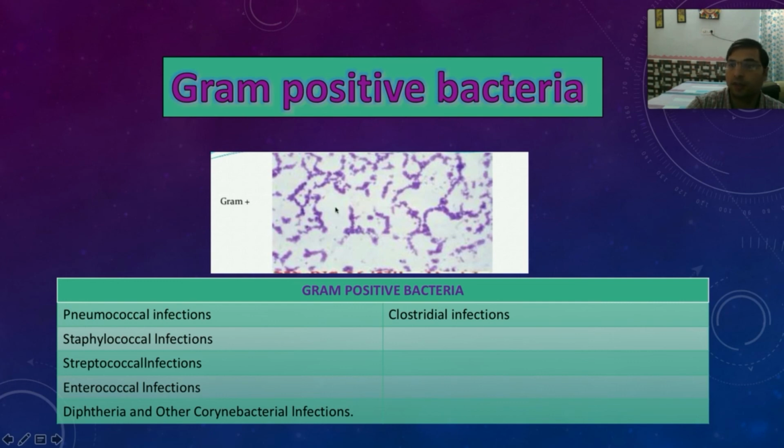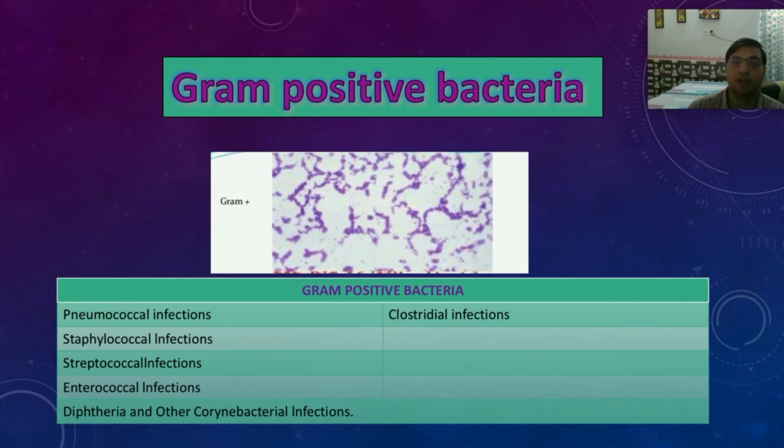These gram-positive bacteria have a peculiarity in their cell wall, having a thick cell wall composed of peptidoglycans. One more point you can remember is that gram-positive bacteria produce exotoxins. There are two types of toxins produced by bacteria, exotoxins and endotoxins. Gram-positive bacteria produce exotoxins, whereas gram-negative bacteria produce endotoxins.